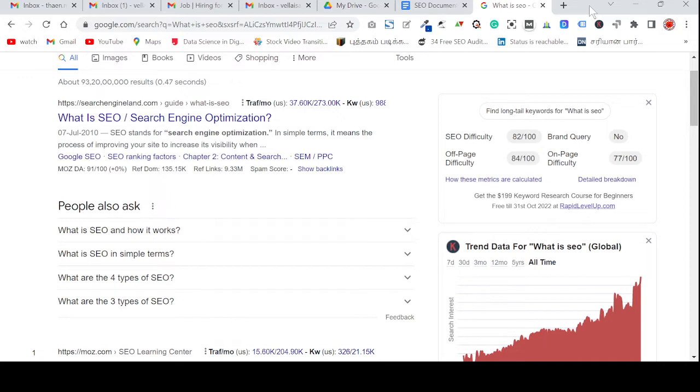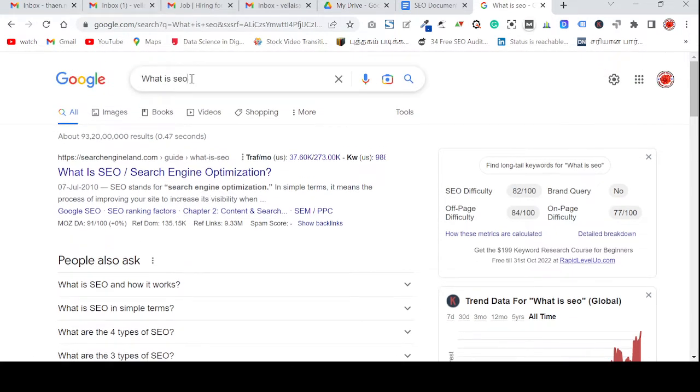Today we are going to discuss SEO. What is SEO? Why is it so important for your website? That is everything we will discuss today. Okay, so now I am entering the Google search result pages.